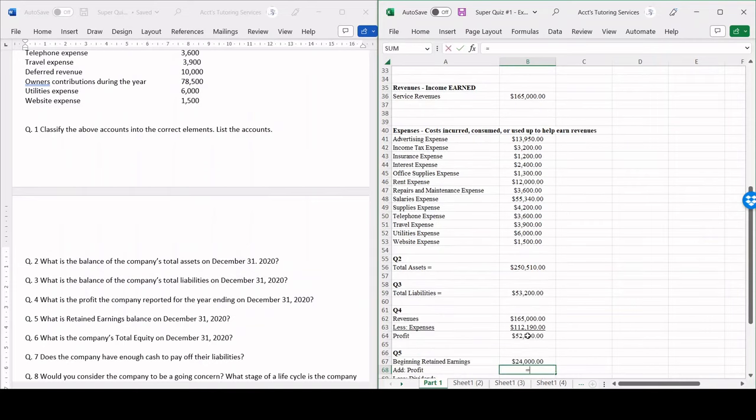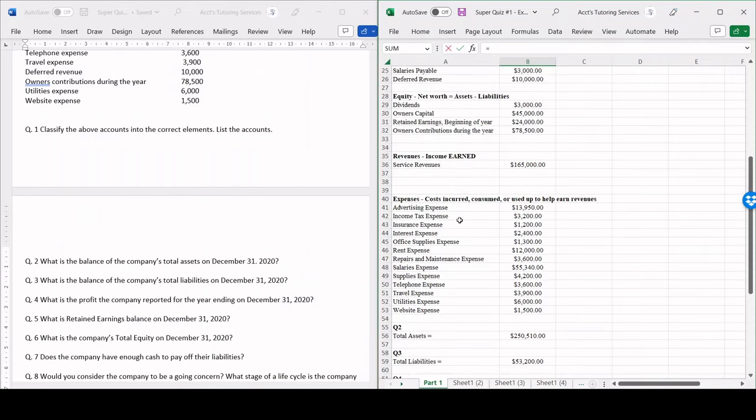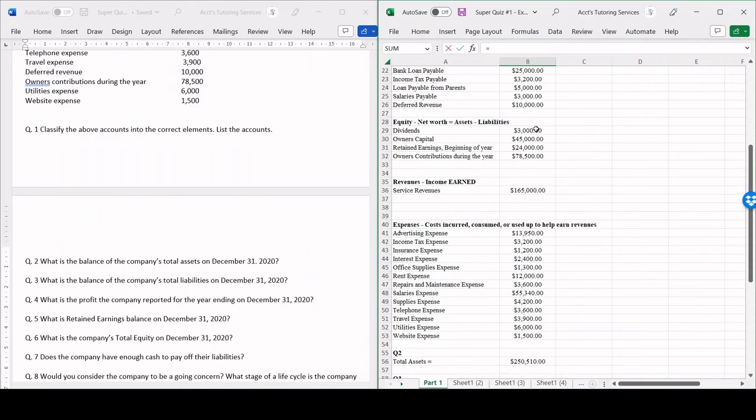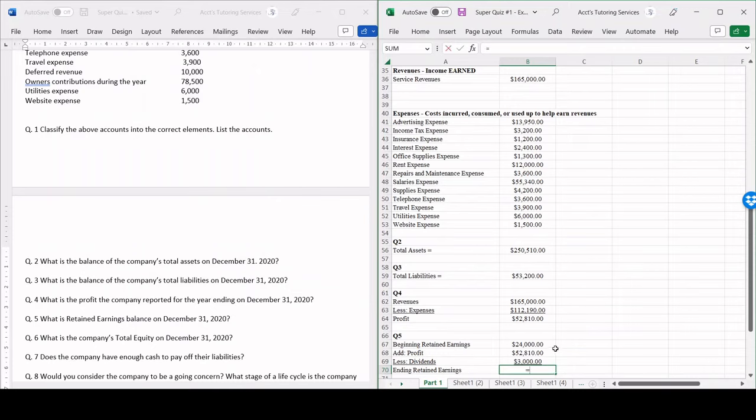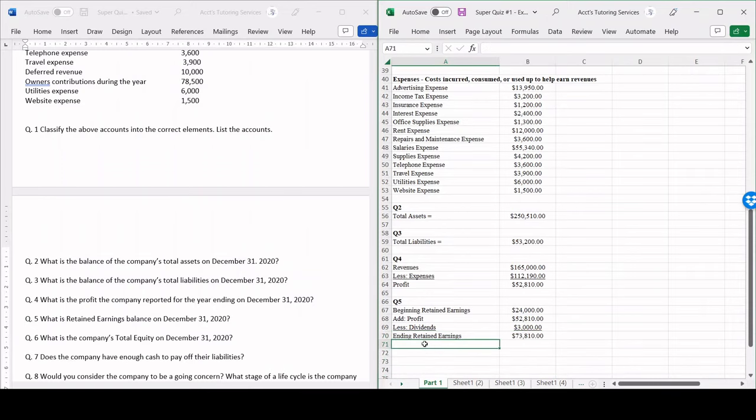Profit is coming from question number 4, the income statement. And then dividends is coming from, once again, the equity portion, 3,000. Simply put, 24,000 plus 52,810 minus 3,000 gives us the ending retained earnings balance of 73,810.